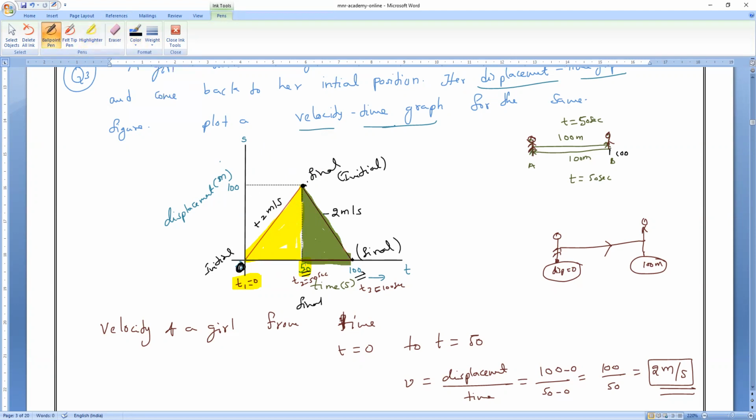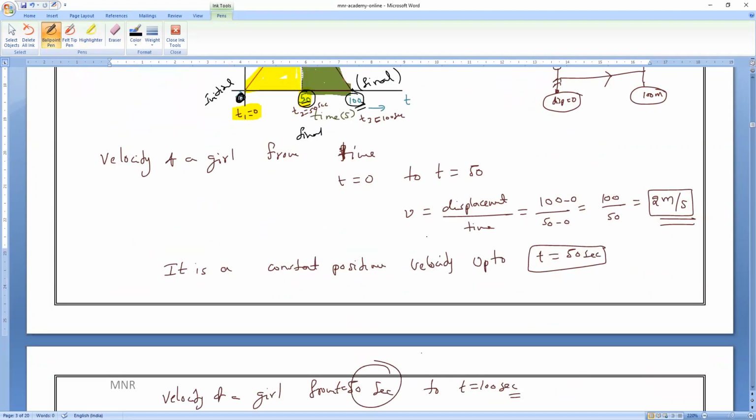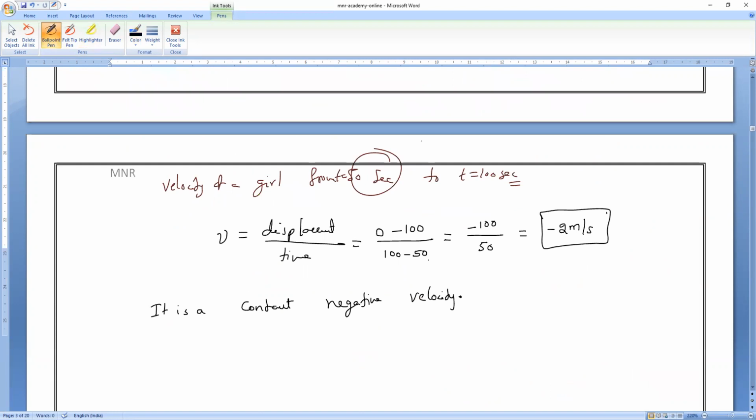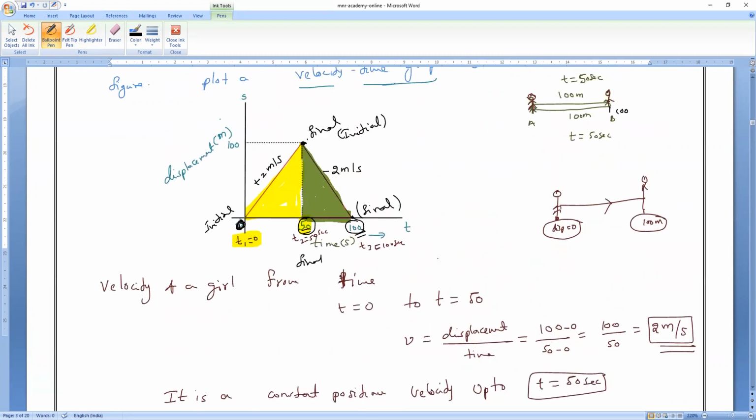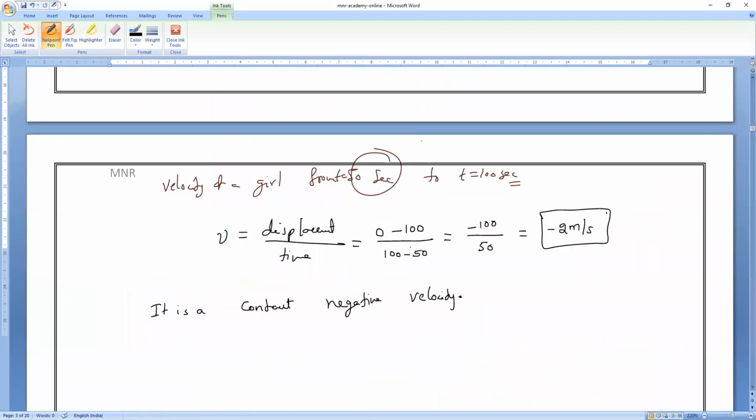And what is your initial time? Initial time is 50. Final time is 100. So then what will happen? Final minus initial divided by final time minus initial time. So 0 minus 100 divided by 100 minus 50. Right or wrong? That's all. Clear? Everybody understood or not?